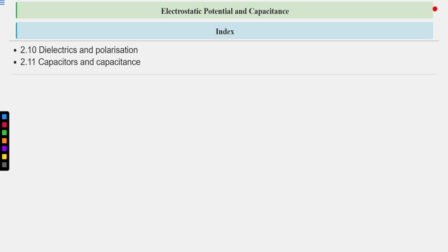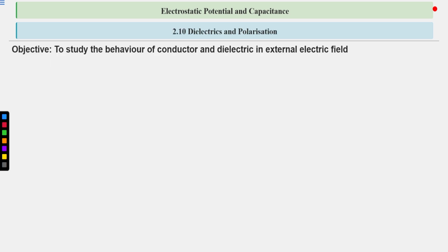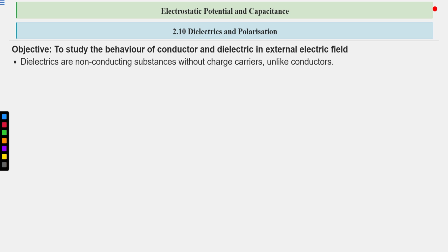So the topics that we are going to cover today are dielectrics and polarization, and capacitor and capacitance. Objective: to study the behavior of conductor and dielectric in external electric field. Dielectrics are non-conducting substances without charge carrier, unlike conductors. So far, in our previous lecture, we have discussed the behavior of conductors in external electric field. But now we are going to discuss the behavior of dielectric in external electric field.